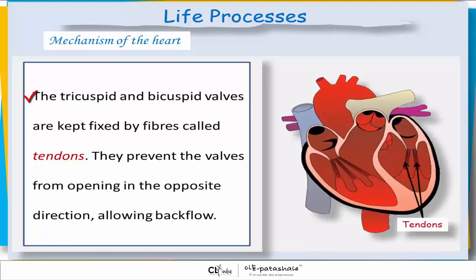The tricuspid and bicuspid valves are kept fixed by fibers called tendons. They prevent the valves from opening in the opposite direction, allowing backflow.